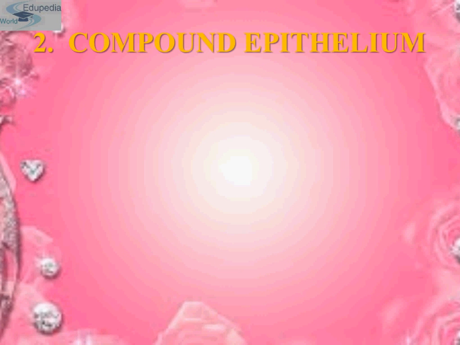Now comes compound epithelium. As I have told you, epithelium is of two types. First is simple epithelium and second is compound epithelium. Simple epithelium we have already studied, and it had three divisions: squamous, cuboidal and columnar. So that completes simple epithelium. Now move on to compound epithelium. Compound epithelium is composed of more than one layer of cells, that is, multi-layered, and thus it has a limited role in secretion and absorption.